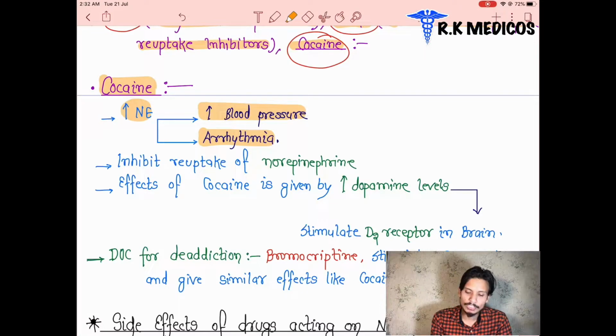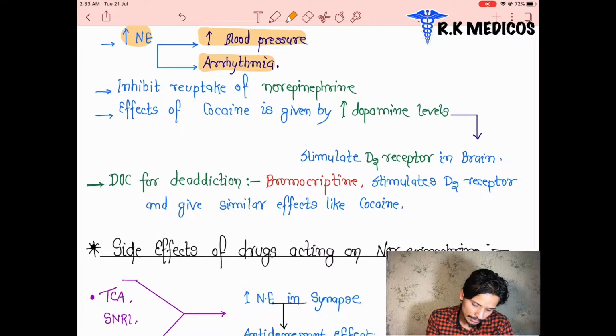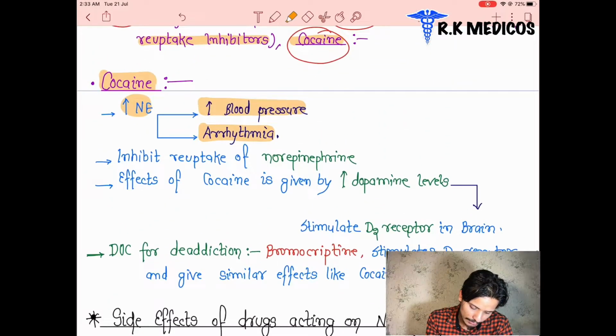How are they going to increase the blood pressure? First we are going to learn where the norepinephrine receptors are present and what the receptors are doing in that area. So you will understand how this blood pressure will be increased, and how the patient suffers from arrhythmia when the norepinephrine level is increased. So everything we'll discuss in the next topic, where we discuss the receptors. So wait for it.